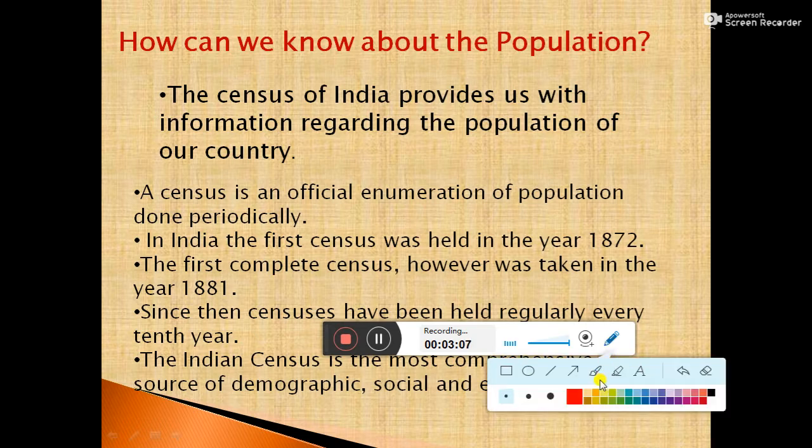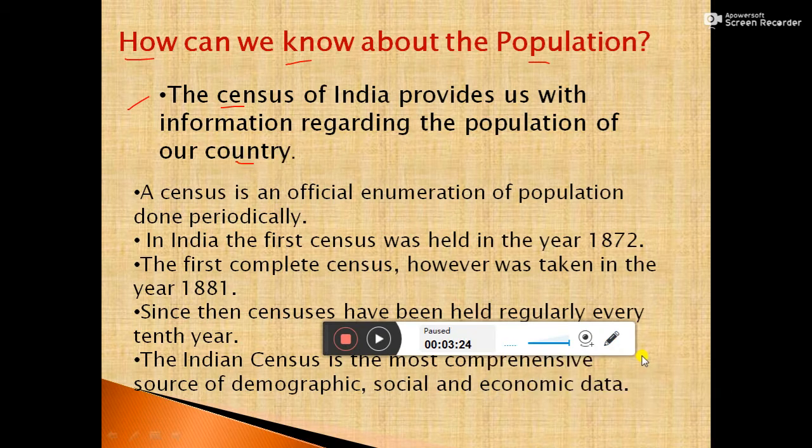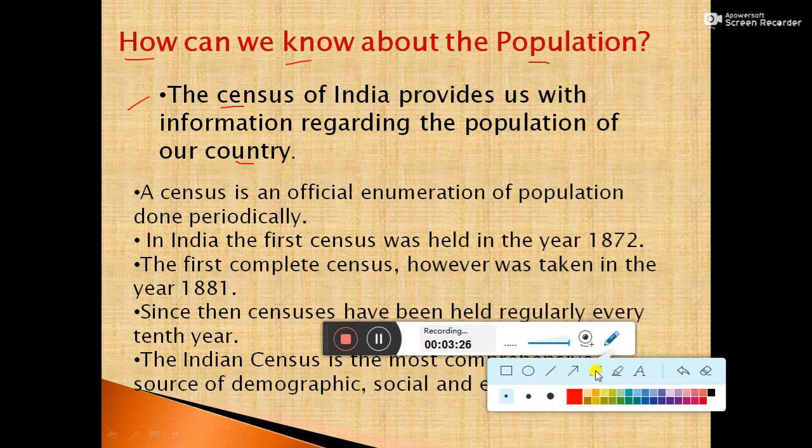The question arises here, how can we know about the population? We know about the population through the census. The census of India provides us with information regarding the population of our country. What do we mean by census? A census is an official enumeration of population done periodically.